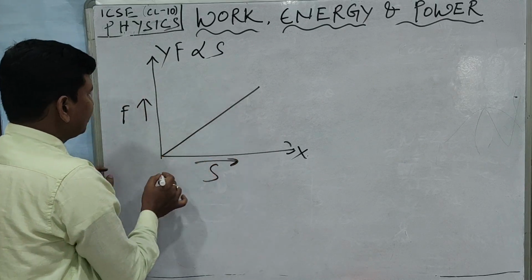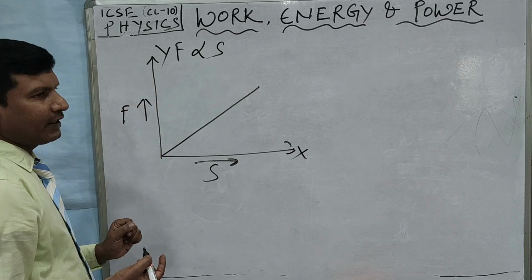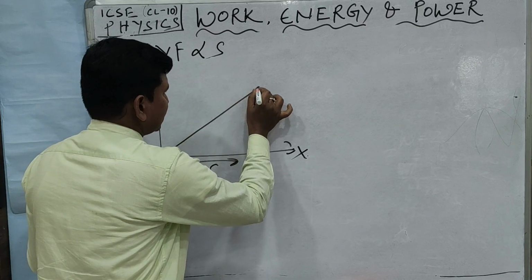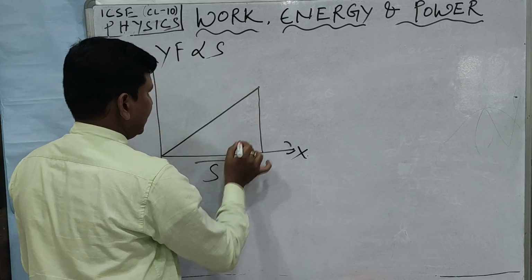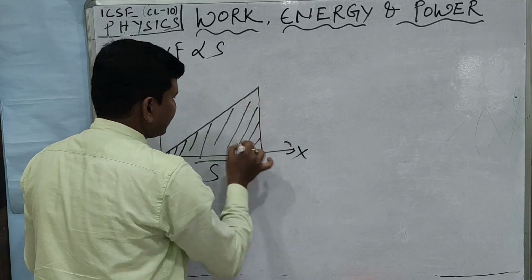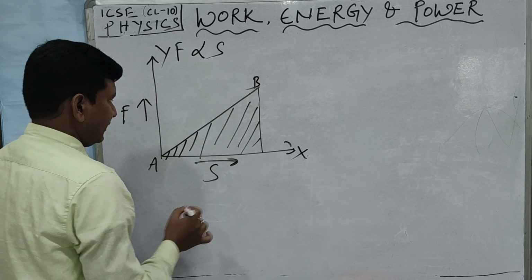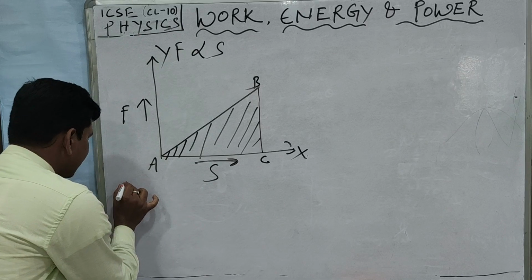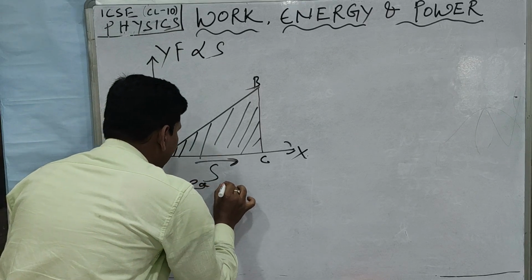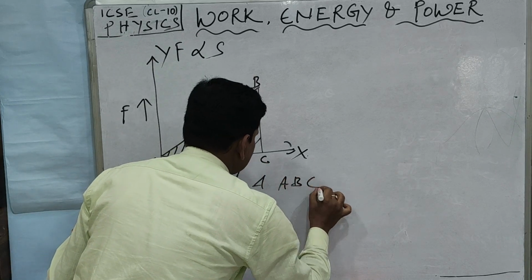Now suppose this is the sketch of a situation where the force is directly proportional to the displacement. Now we will find the area. This is a triangle, and the area of the triangle gives us the work done. Suppose this is A, this is B, and this is C. Now the work done in this situation, W, is equal to the area of triangle ABC.